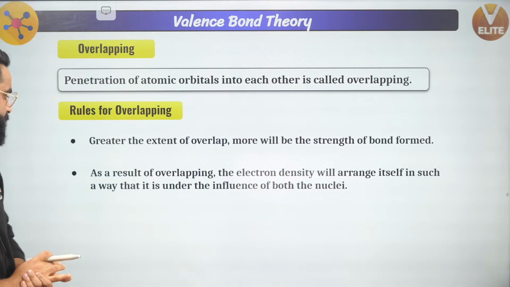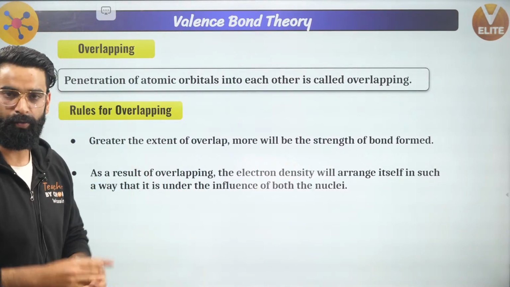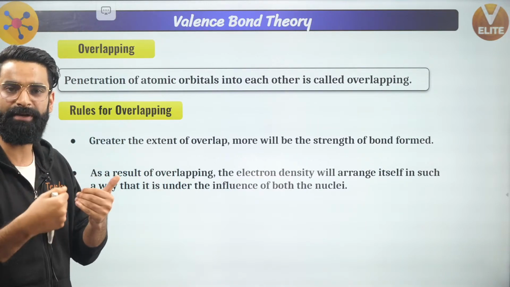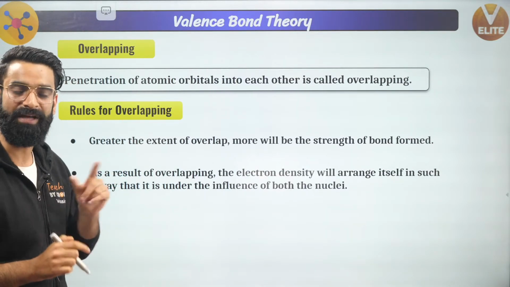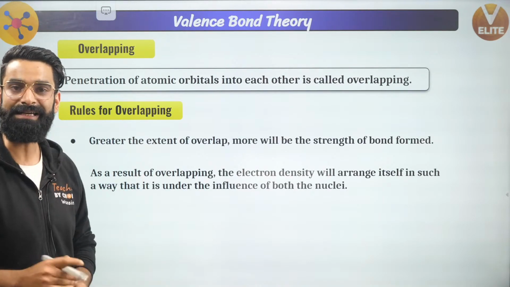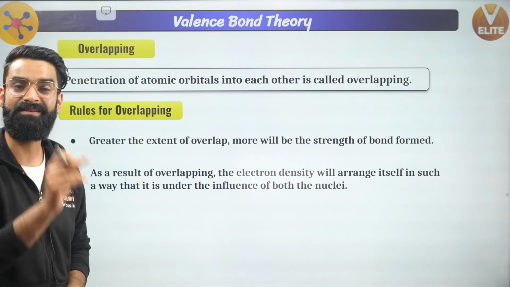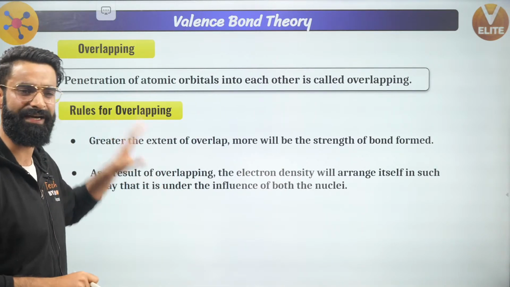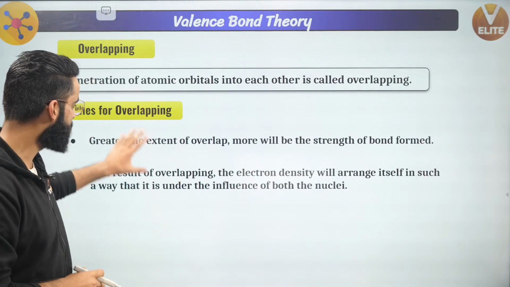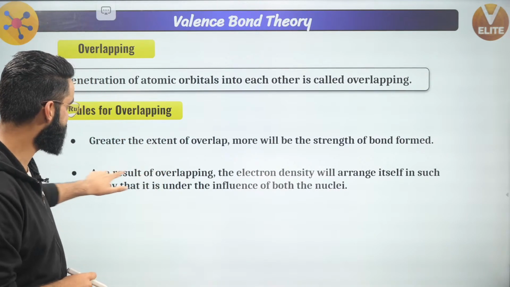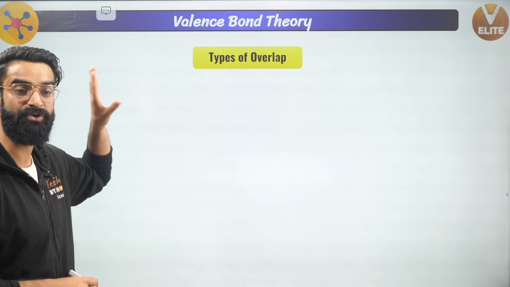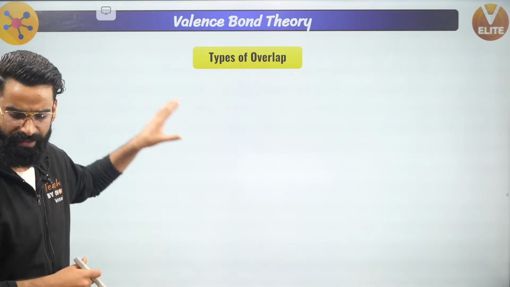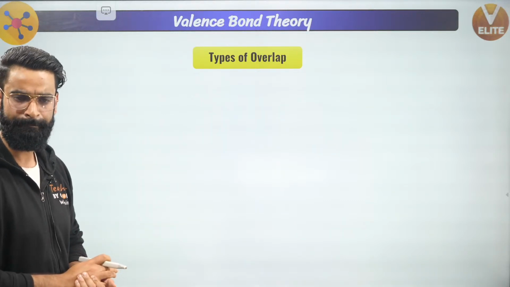Now, point number 2. Once the overlapping between the atomic orbitals is done, once the penetration of atomic orbitals into each other is done, what happens? After that, electron density arranges itself in such a way that it comes under the influence of both the nuclei. What does that mean? You'll get the idea in some time. But before making you understand the second statement, I need to talk about the types of overlapping first. Once you get familiar with the types of overlapping, then both these statements will be clear to you.